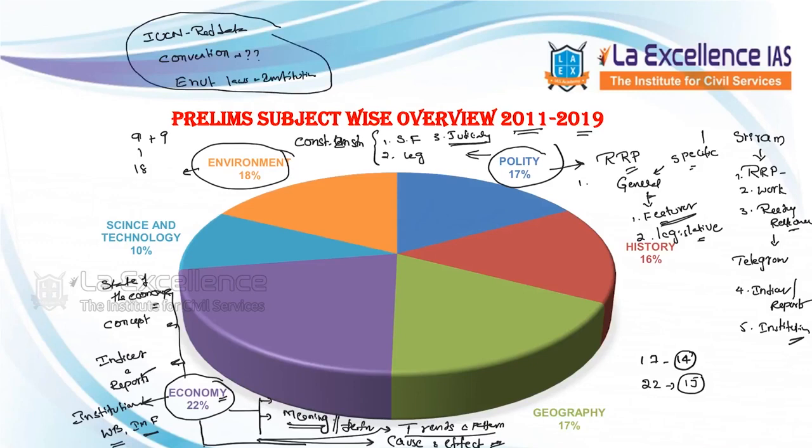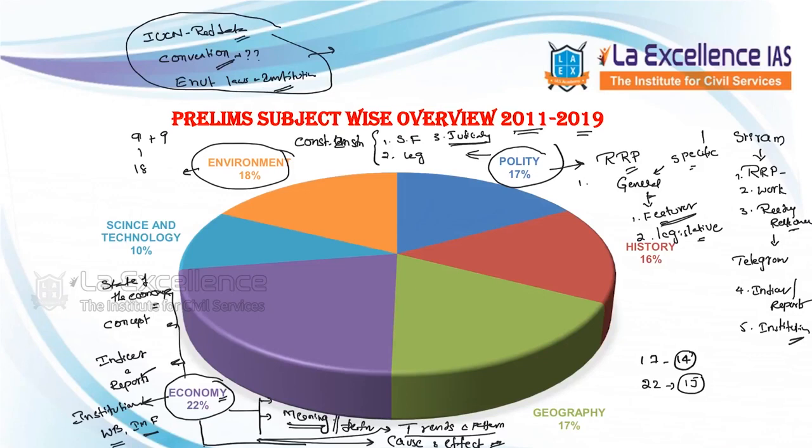Similarly, there are certain concepts like ozone depletion, climate change, but today the UPSC is not very much testing you on these concepts. It is testing you more on conventions, laws, and institutions related to environment, and what is the biodiversity of India?